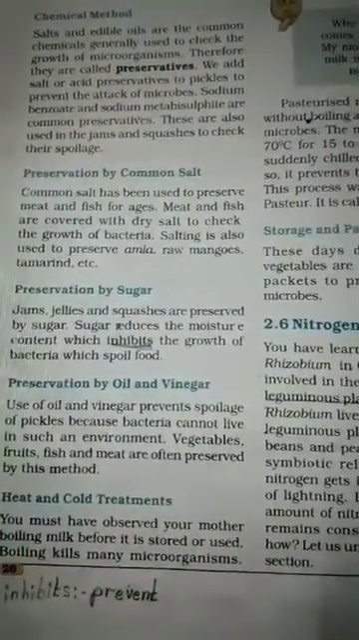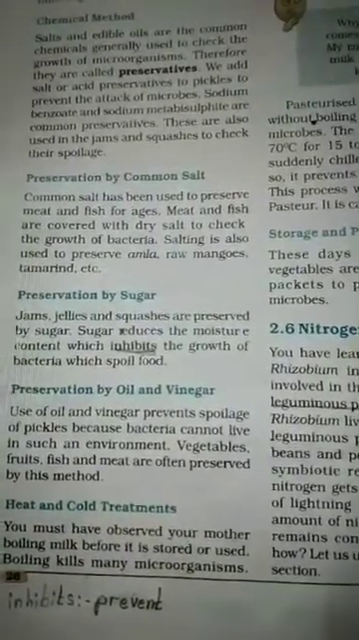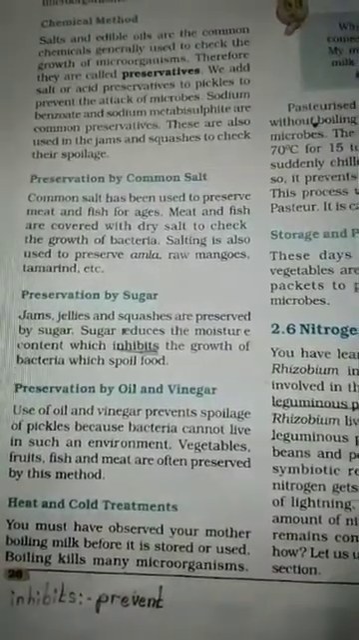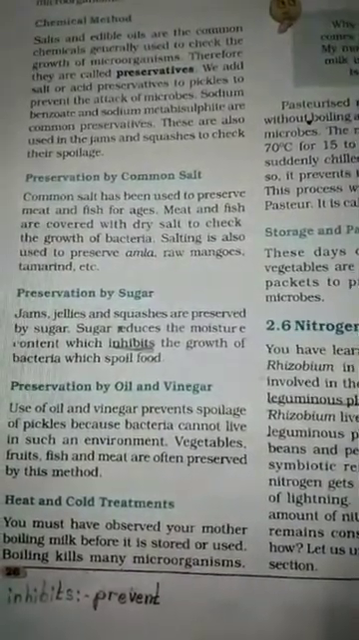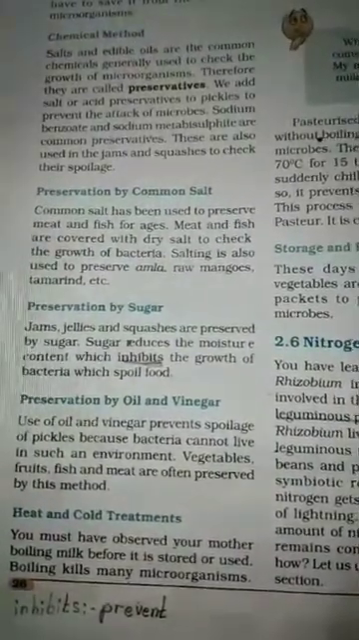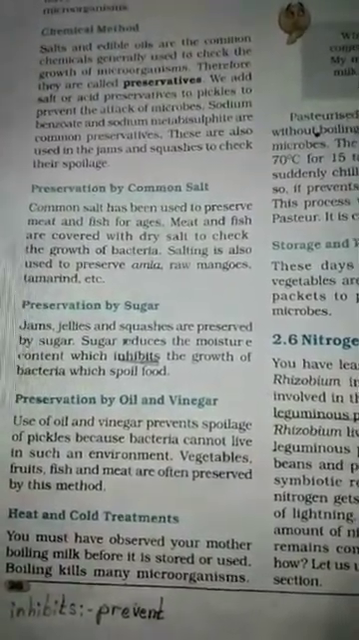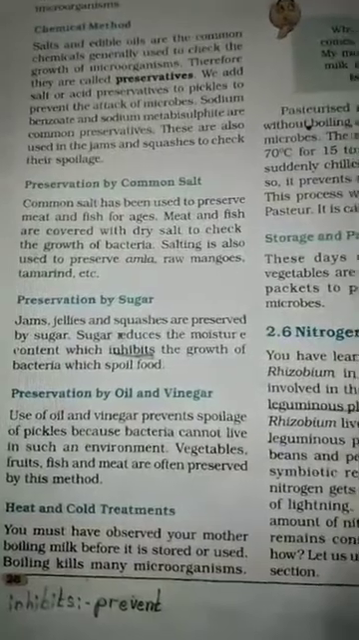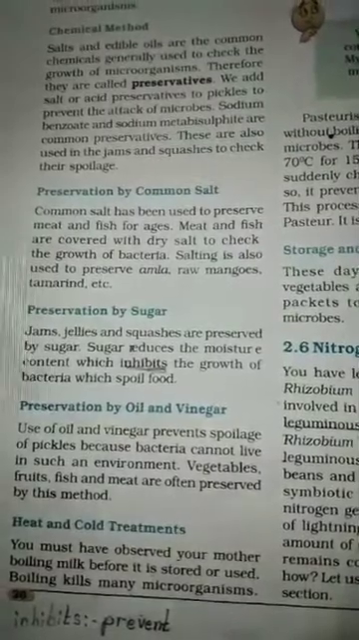Then next is preservation by oil and vinegar. Use of oil and vinegar prevents spoilage of pickles because bacteria cannot live in such an environment. So if oil or vinegar is used in pickle, then bacteria can't grow. Vegetables, fruits, fish, and meat are often preserved by this method.